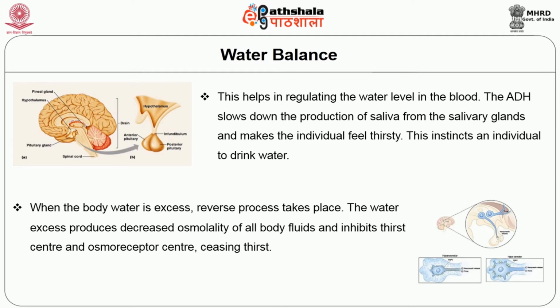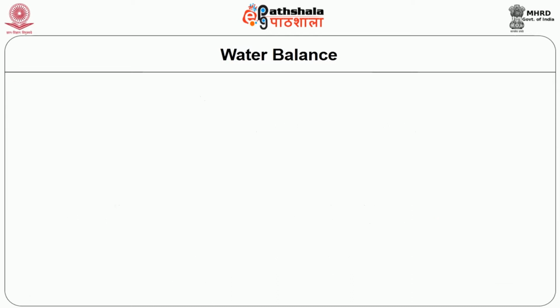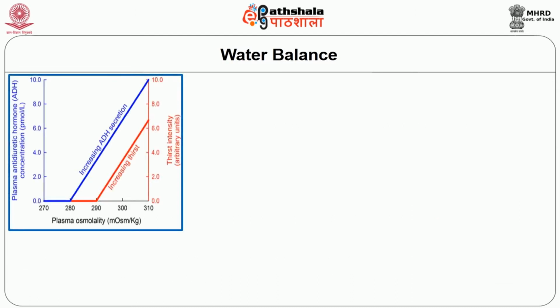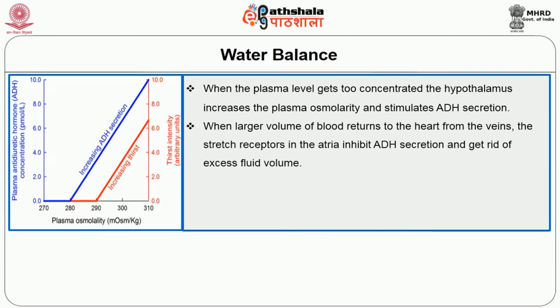In the absence of vasopressin, water diuresis occurs along with reduced water absorption in the renal tubules. The factors that influence ADH secretion are: when the plasma level gets too concentrated, the hypothalamus increases the plasma osmolarity and stimulates ADH secretion. When a larger volume of blood returns to the heart from the veins, the stretch receptors in the atria inhibit ADH secretion and get rid of excess fluid volume.